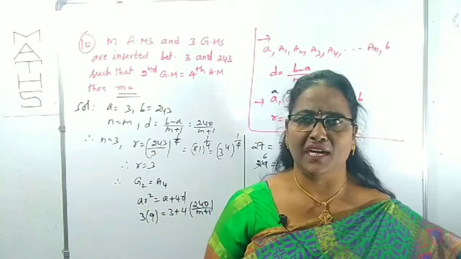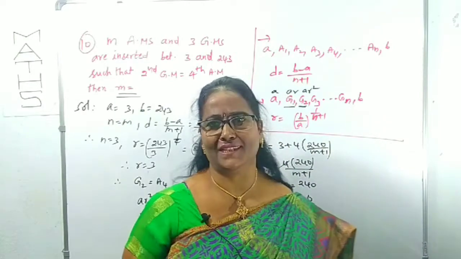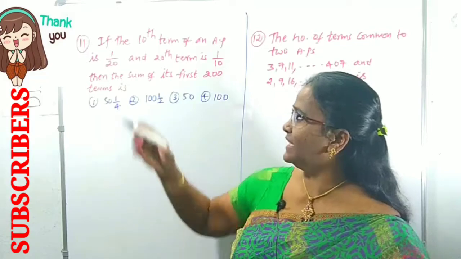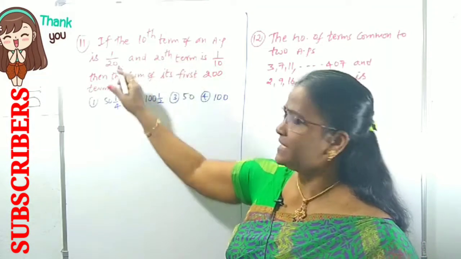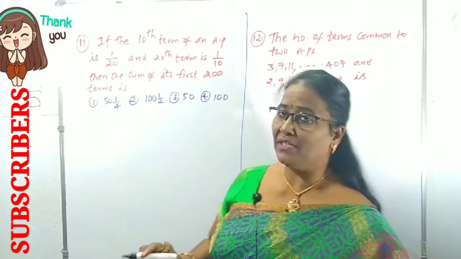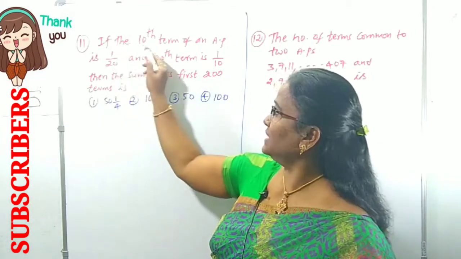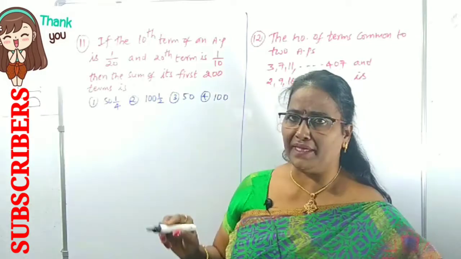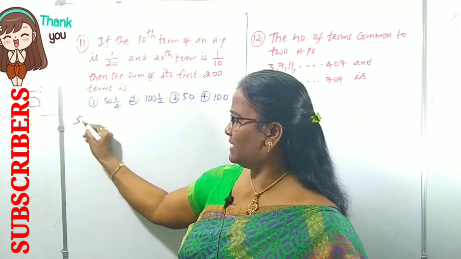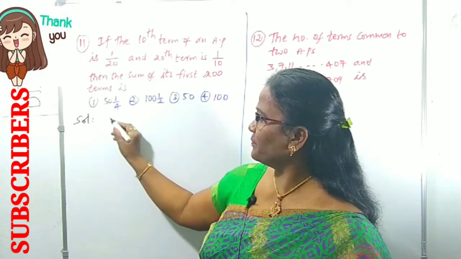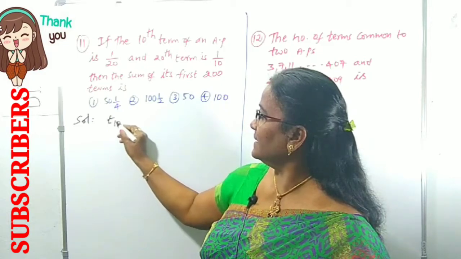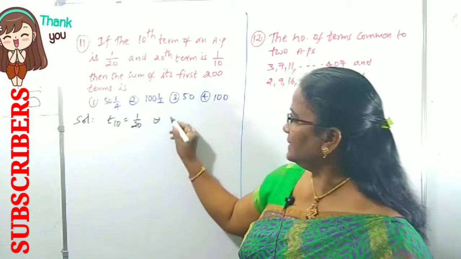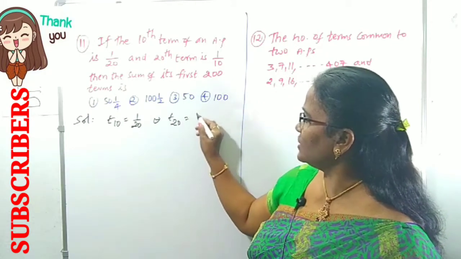Again, for your understanding purpose, I am referring once again. So look at question number 11. If the 10th term of an AP is 1 by 20 and the 20th term is 1 by 10, what is given in the AP? T10 is given as 1 by 20 and T20 is given as 1 by 10.